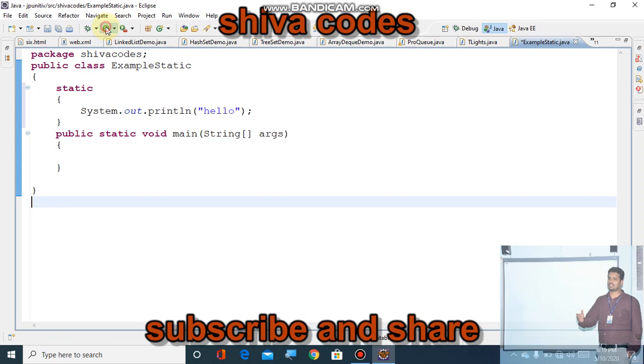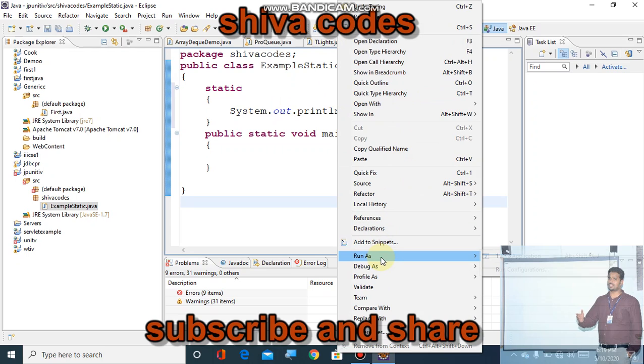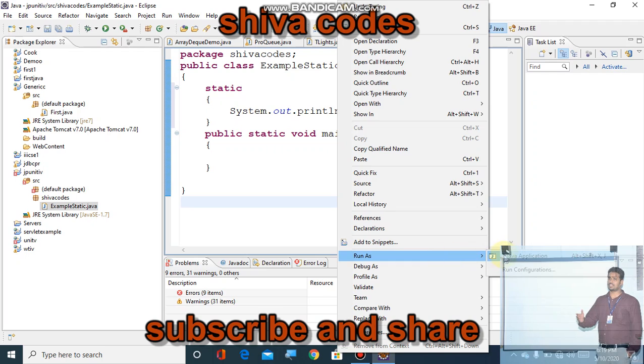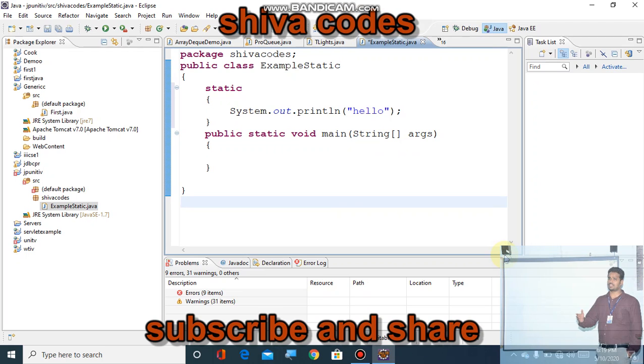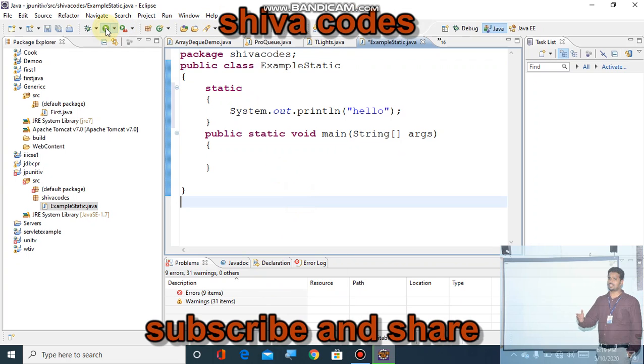Let us execute this and see what output we get. Without the main function, will this run or not? It is not running.